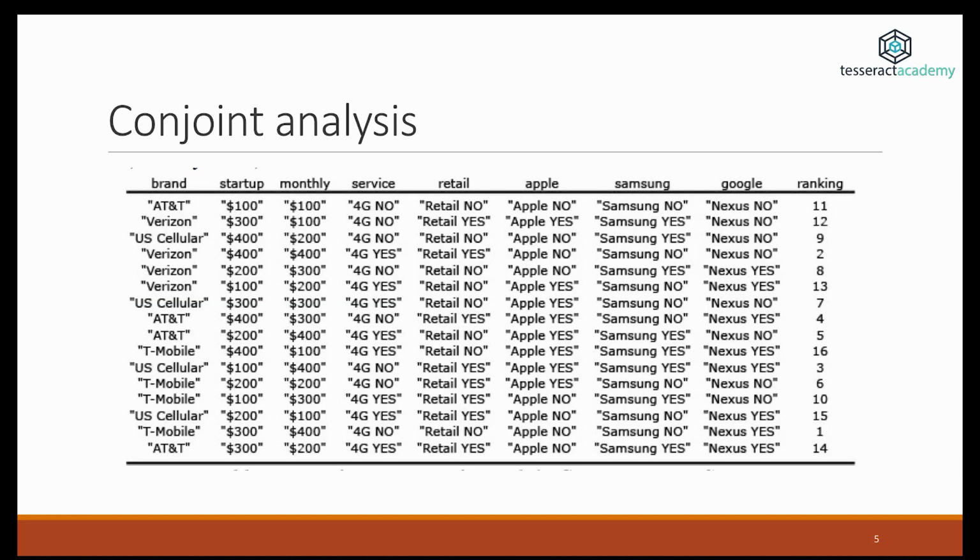So here is an example of this technique in practice. You can see here different phones and mobile packages, and there are some variables such as the brand, the startup cost, the monthly cost, etc. And you can give this to someone and ask them to rank the different services in terms of preference, which one they would first go with, which one would be second, etc.